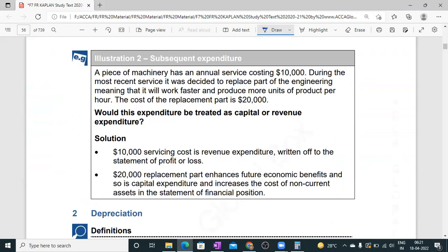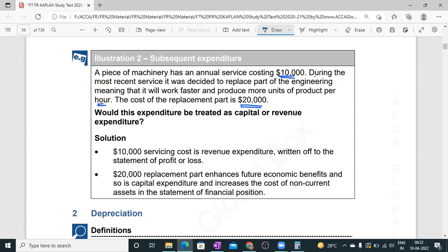So, a piece of machinery has an annual service cost of 10,000. During the most recent service, it was decided to replace a part of the engineering, meaning that it will work faster and produce more units of product per hour. The cost of replacement is around 20,000.